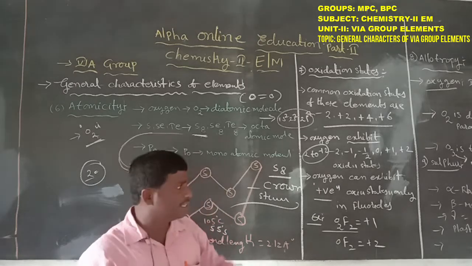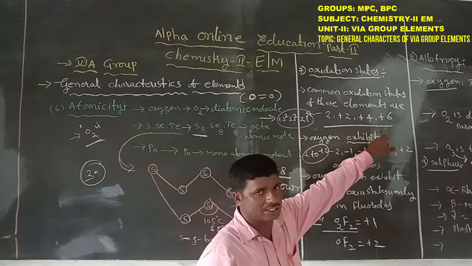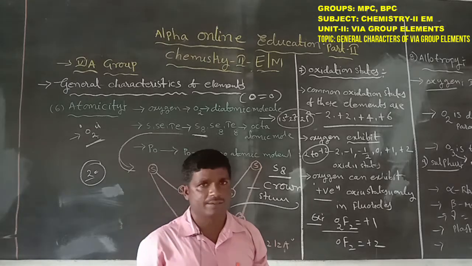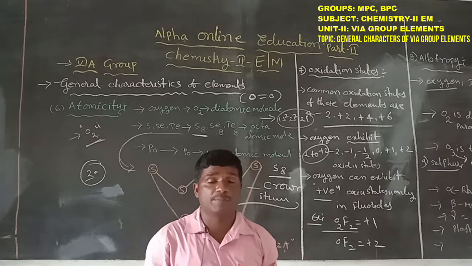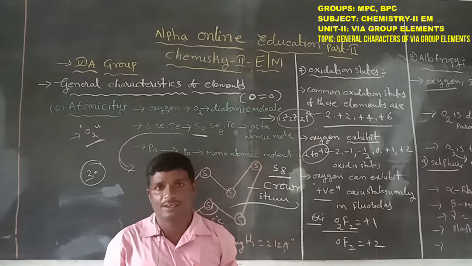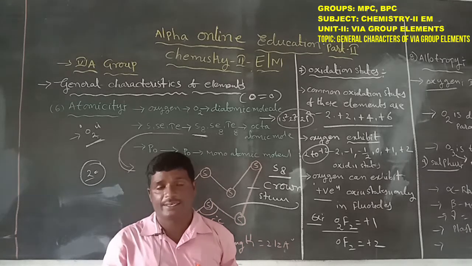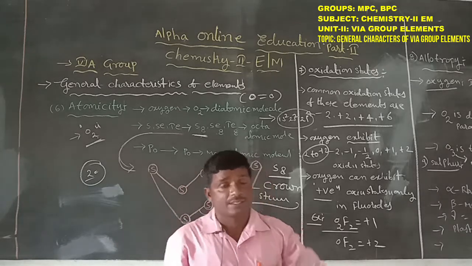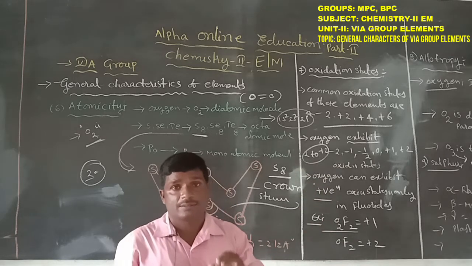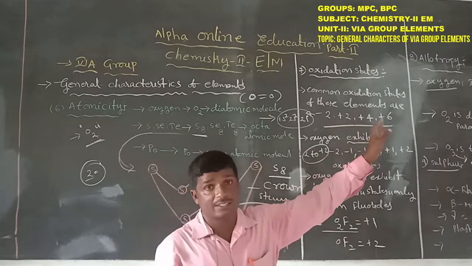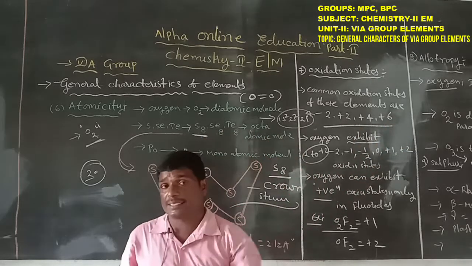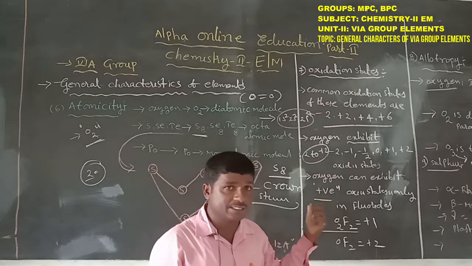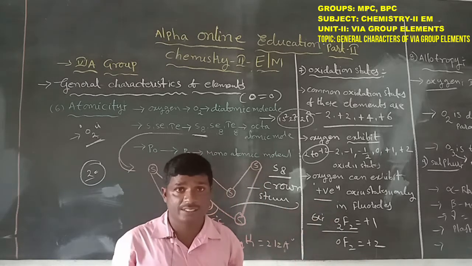The higher oxidation states of +4 and +6 exist in sulfur, selenium, tellurium and polonium. In the first excited state and second excited state, the elements sulfur, selenium and tellurium show +4 and +6 oxidation states. Polonium does not readily exist in the +6 oxidation state.